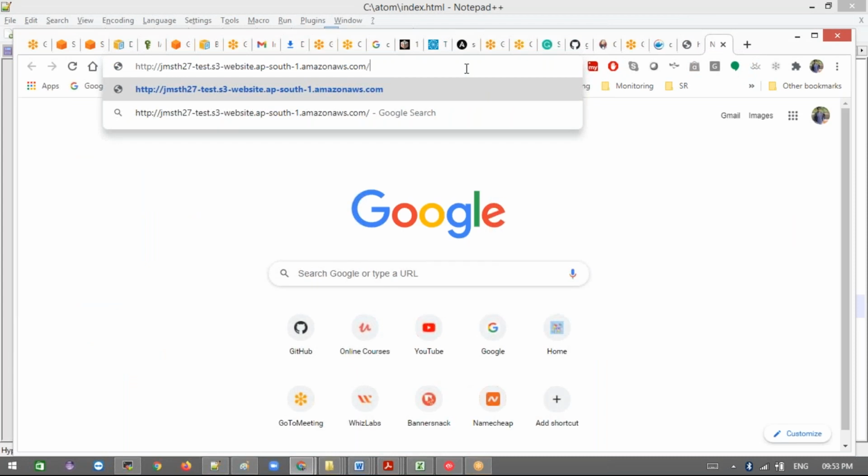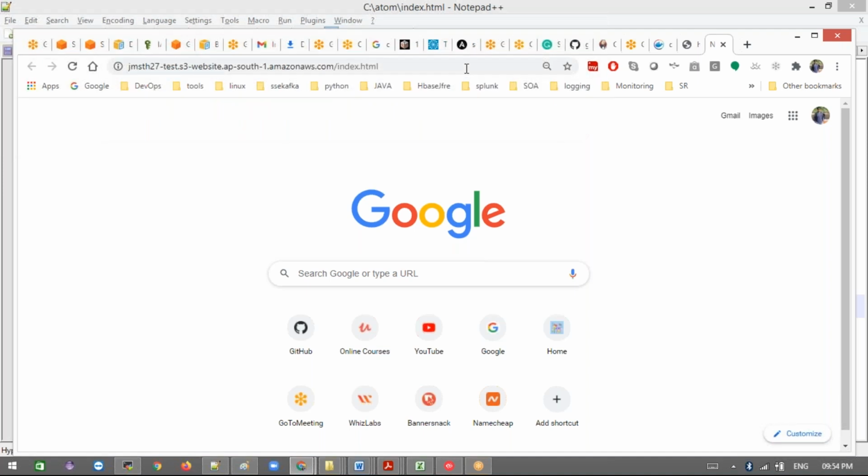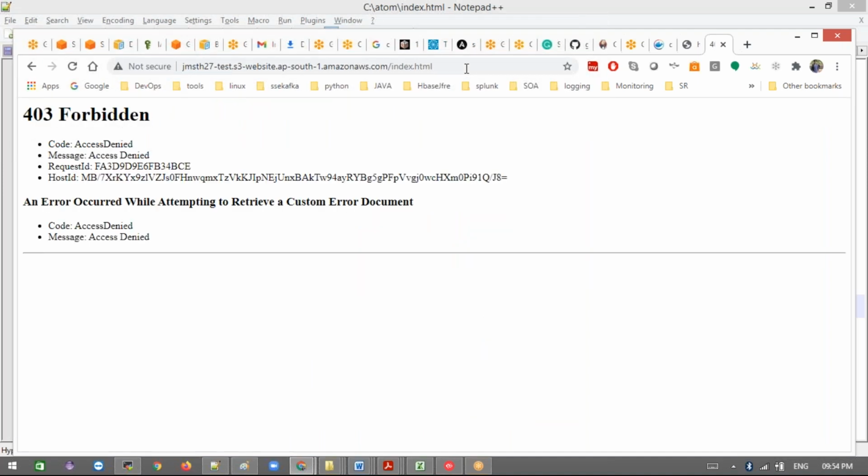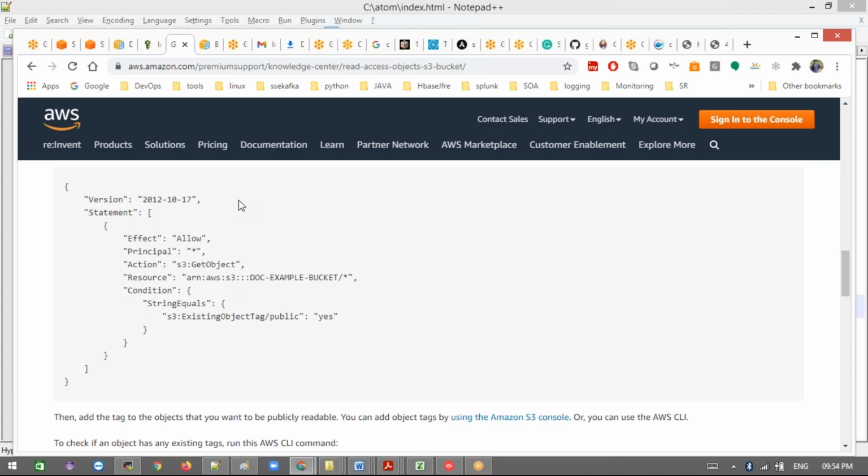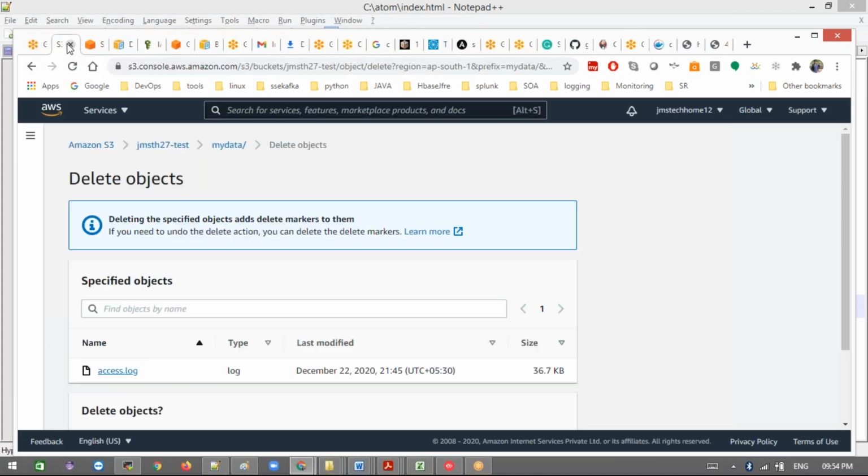we go to slash index.html. Now what happens? It's showing 403 Forbidden, so we don't have access to this website. Then what to do? We need to make this bucket public. How to make it public?